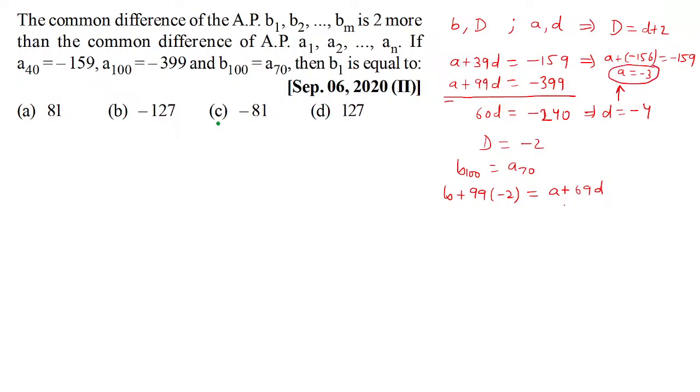And that means B minus 198 equals minus 3 minus 69 times minus 4. So it becomes minus, you'll have 276, I suppose. So what does this essentially become? B is equal to 198 minus 279. So I suppose it is minus 81. So C is correct. Let's keep rolling.